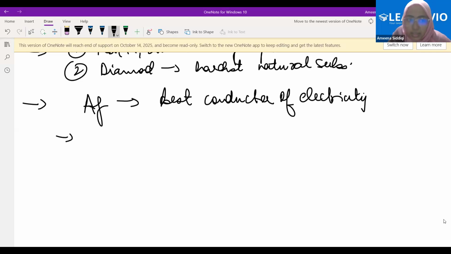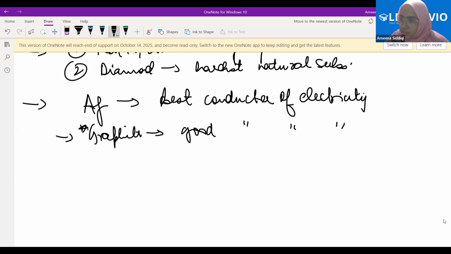Now the exception here is graphite. Graphite is a non-metal or metal? Non-metal. It's made up of carbon atoms, therefore it's a non-metal. So graphite is a good conductor of electricity, and that is the exception point here. Graphite is a good conductor of electricity, but not of heat. Mind it.